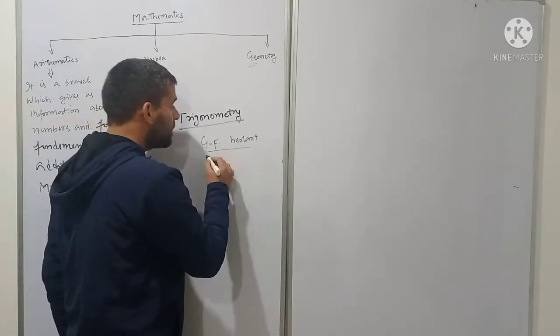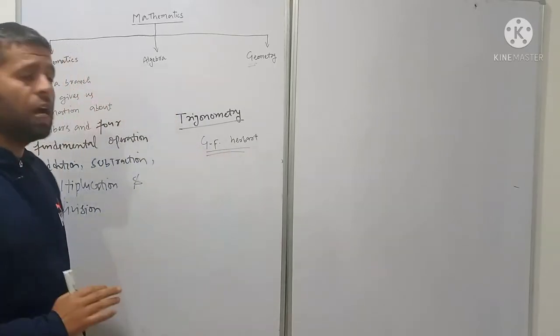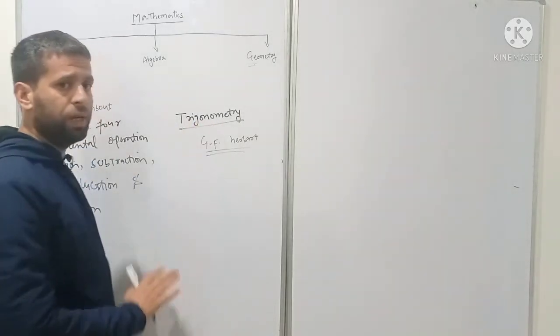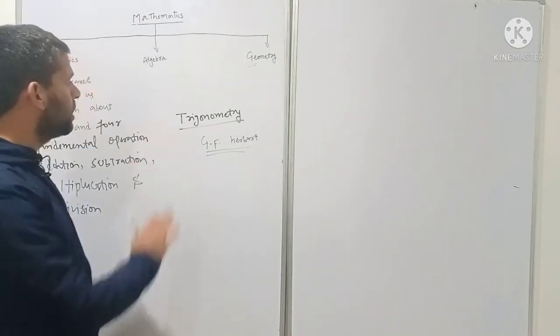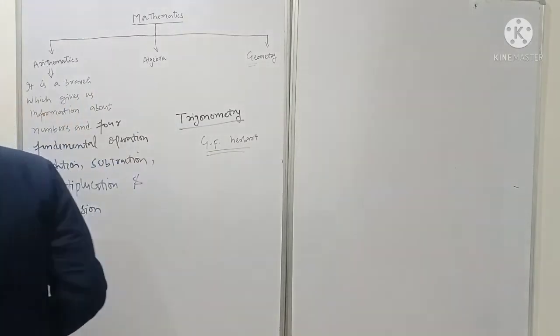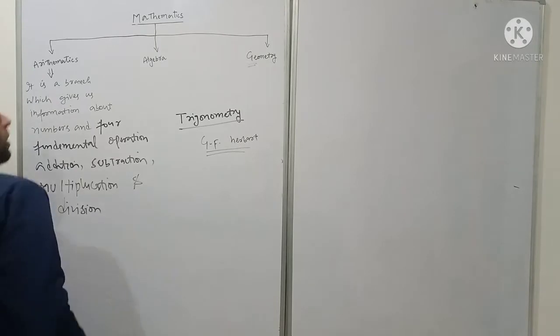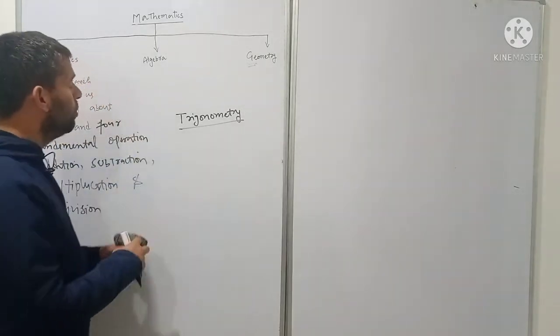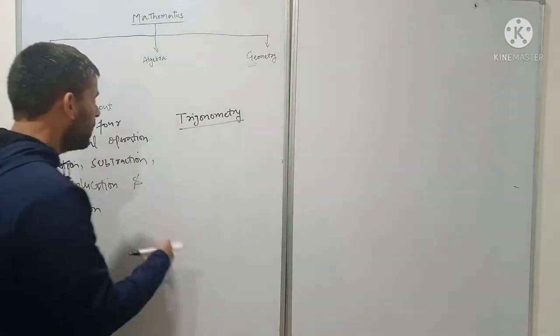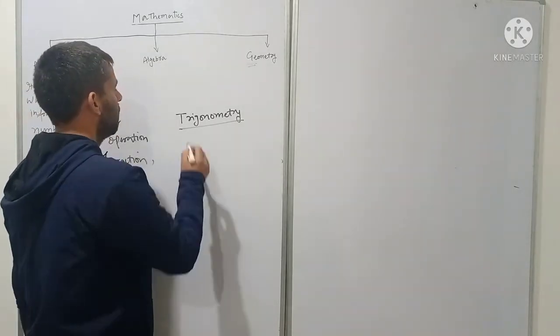So this statement of J.F. Herbart gives us the importance of trigonometry, how important trigonometry is. Now students, I will show you what trigonometry is and what we are going to deal with.